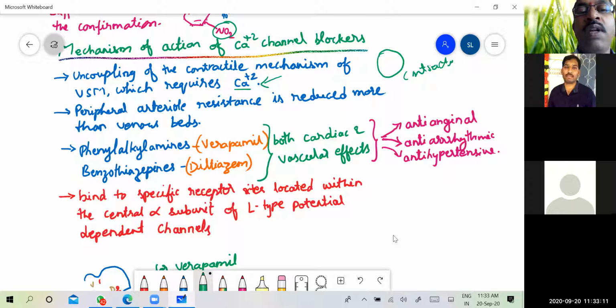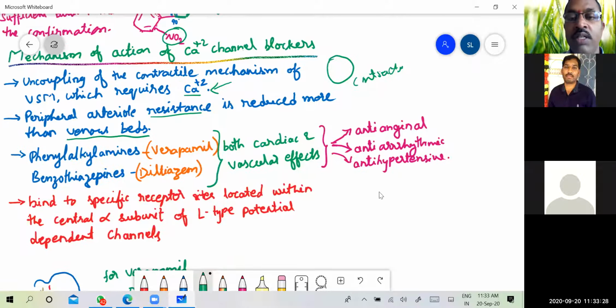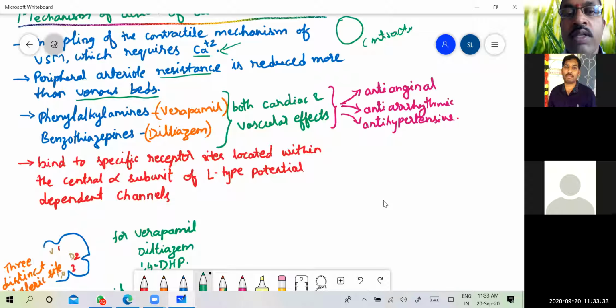Then peripheral arterial resistance is reduced more than venous beds. That is, the arteries are more dilated when compared to the venous blood vessels. Then coming to the activity, here we have discussed 4 types of calcium channel blockers, but they do not all have a common binding site for inhibition of calcium ion channels.